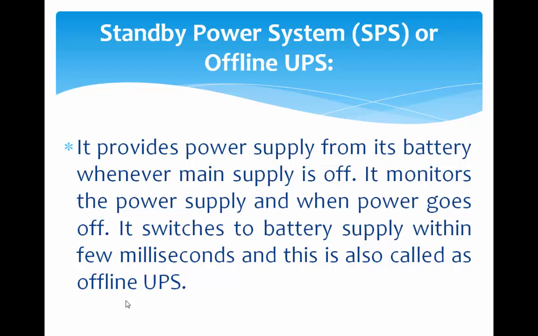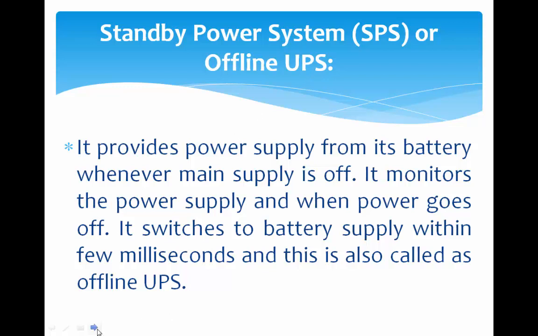These offline UPS supply power to the computer system when they detect a power lapse or power failure. Before that, it supplies power directly from the mains to the computer system. When it detects a power lapse, it starts supplying power from the offline UPS. Those are called standby power system or offline UPS.